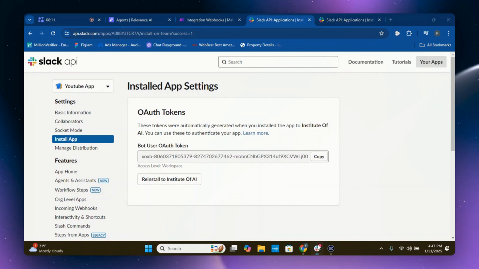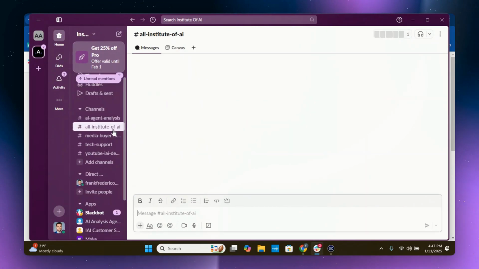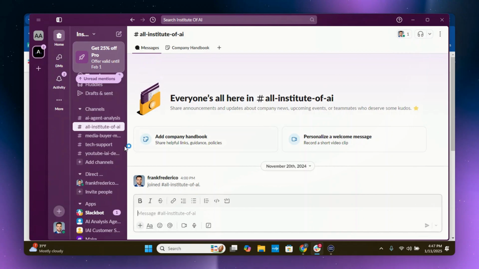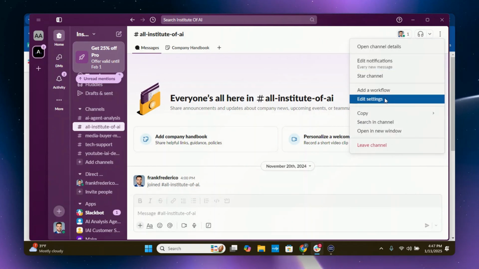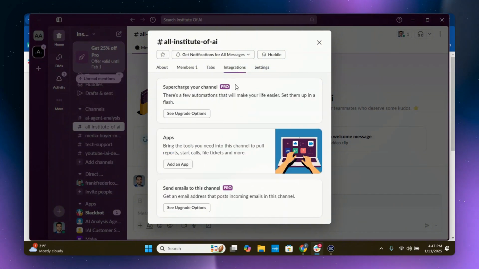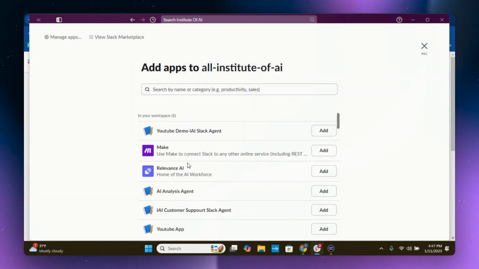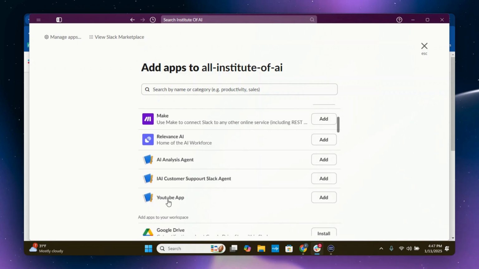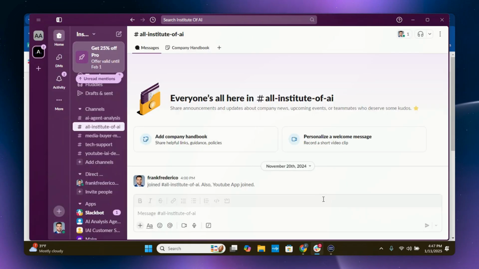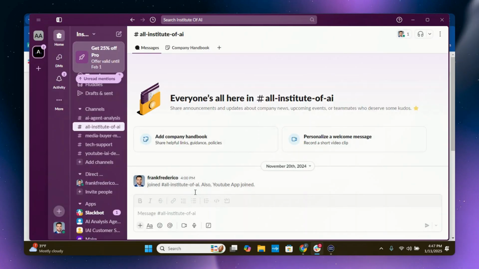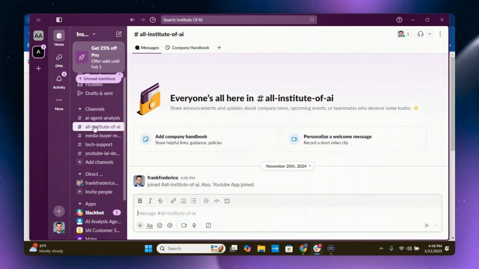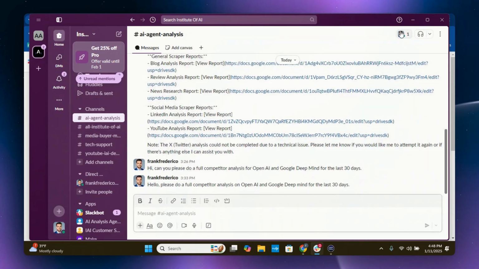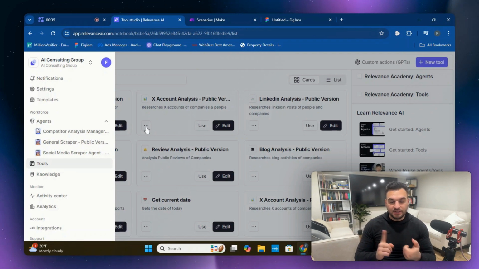And then once you've done that, you want to go to your Slack. Let's go to all of Institute of AI. You're going to want to go to that specific channel in the three dots. And then you're going to want to edit settings, integrations, add an app, and the app should show up. This is the one that we created. You're going to want to click it. And then basically now it's completely integrated. And this is the channel that you're going to be talking to. So for instance, here is my channel. Perfect. So you should have Slack integrated.